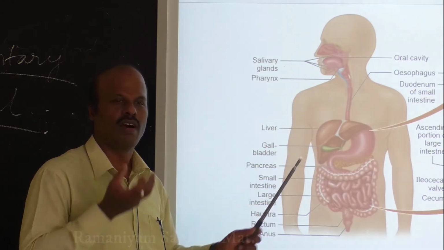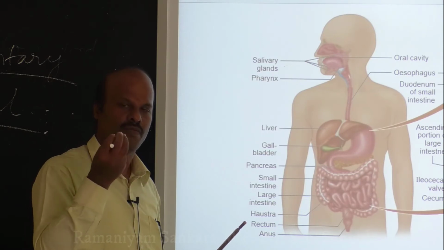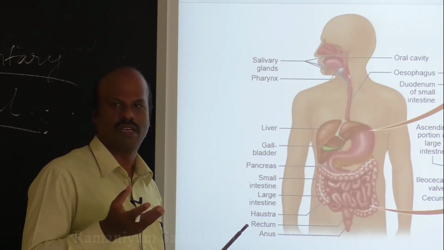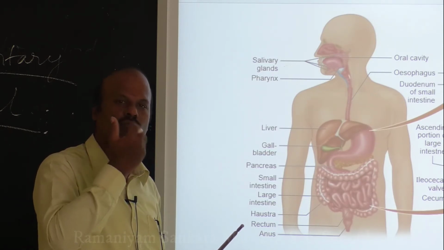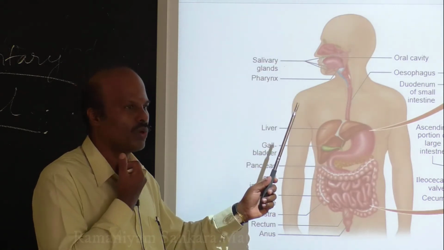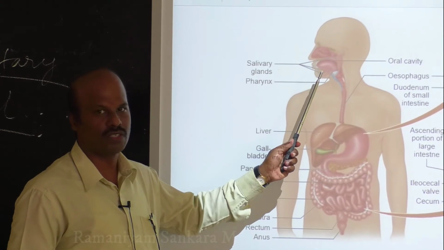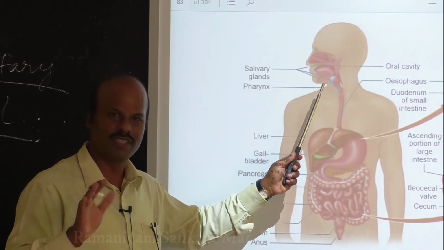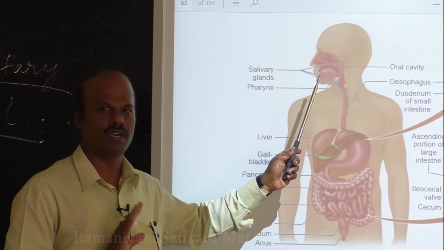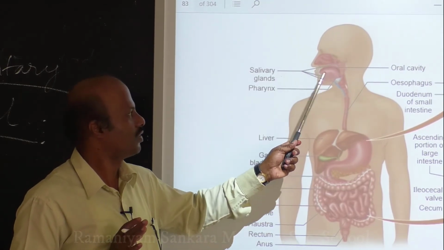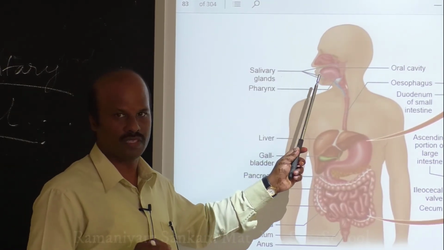The fourth one is what? After the food is slightly broken down and mixed with the chemical like saliva, the tongue helps the food to swallow. For swallowing also you need a tongue. So these are the other important functions of your tongue. These teeth and tongue are the important components of the buccal cavity, and their respective functions have also been discussed. Is it clear?